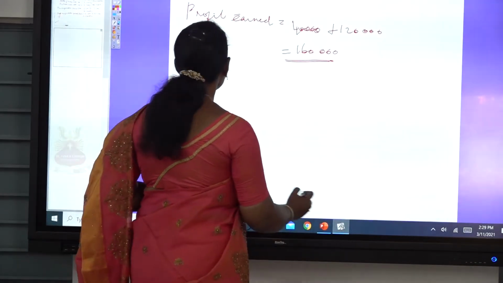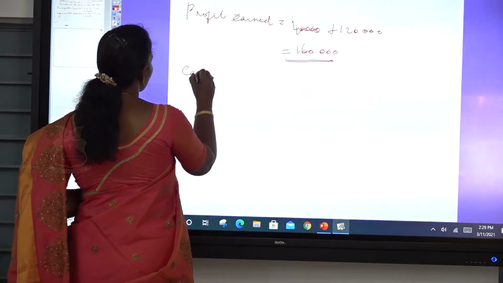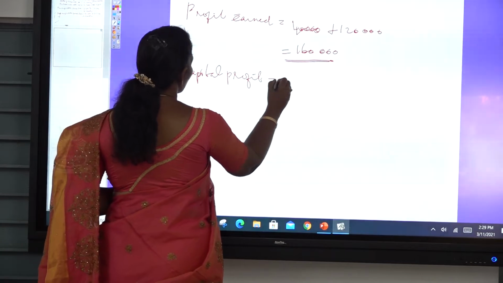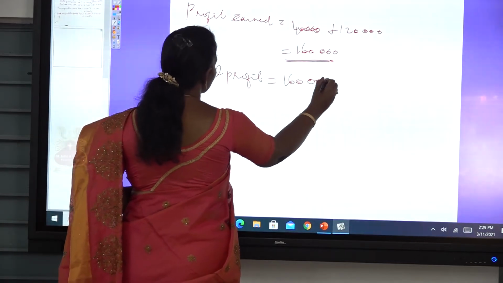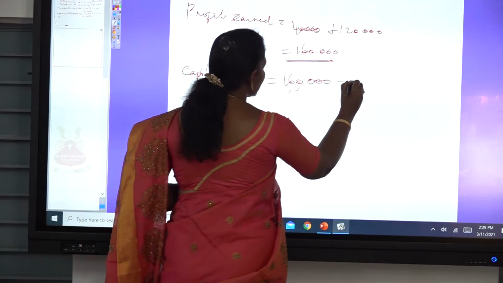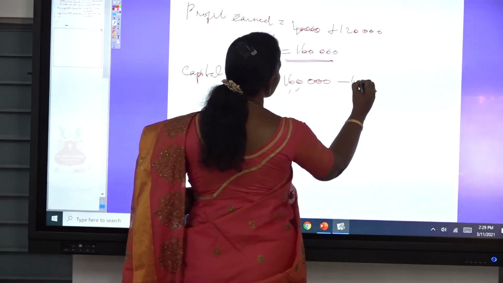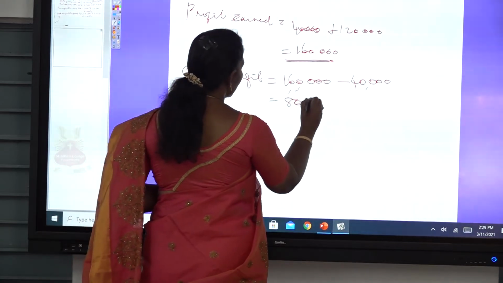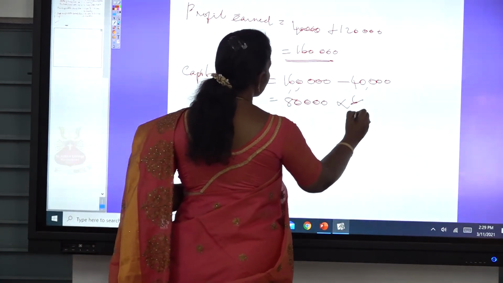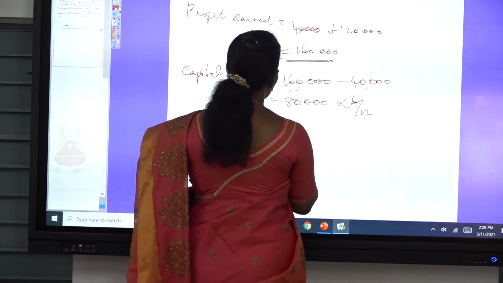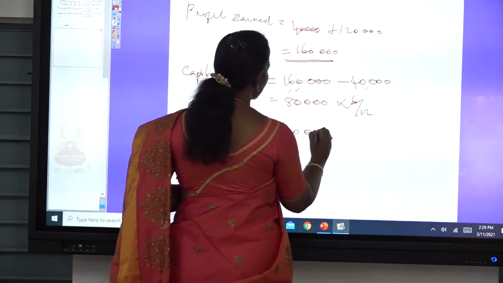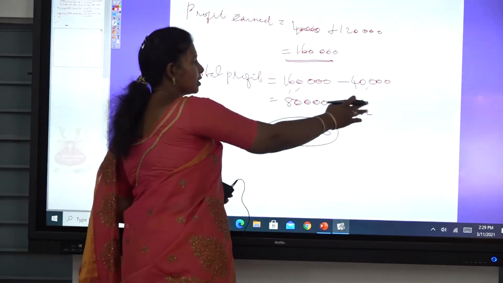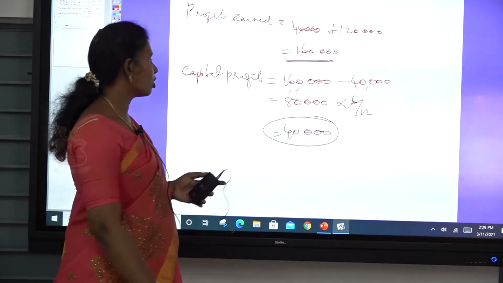So the capital profit: total profit 1,60,000 minus 40,000 is 80,000, into 6 divided by 12. Therefore 40,000 is the capital profit. The pre-acquisition period is 6 divided by 12.